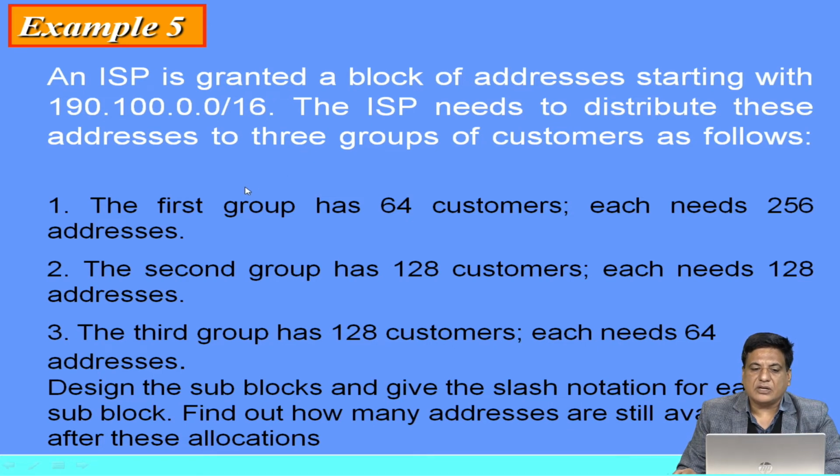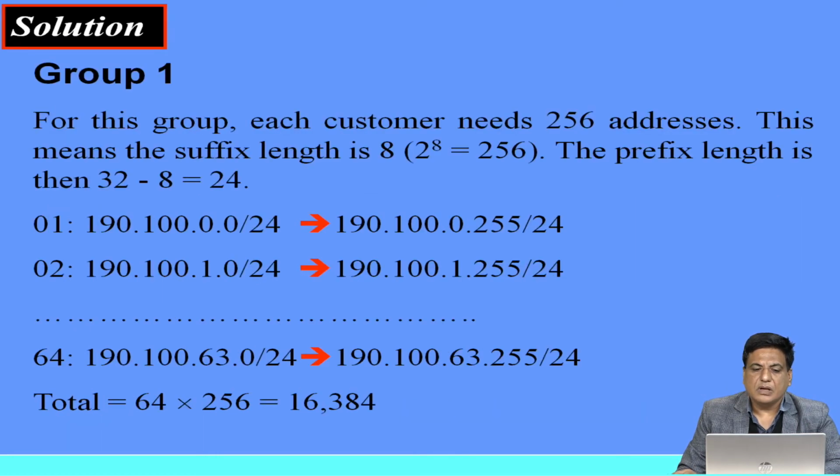So the total number of addresses the ISP has should be equal to 2 to the power 16, which is 65536 addresses. So the first group: each customer needs 256 addresses. This means the suffix length is 8, that is 2 to the power 8 equals 256. The prefix length is 32 minus 8, so it should be 24.